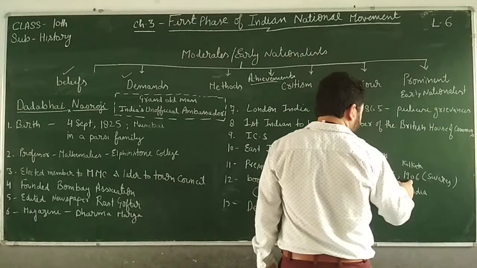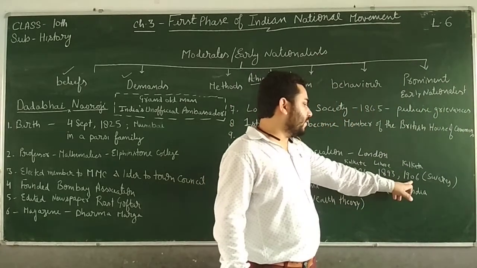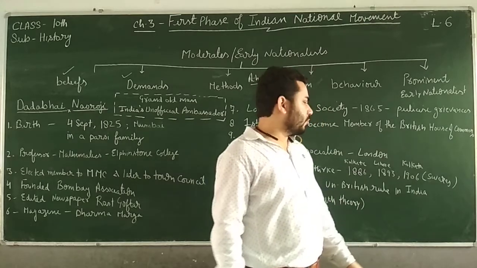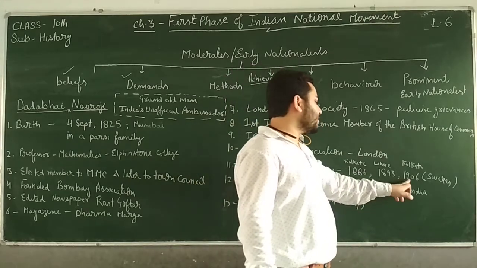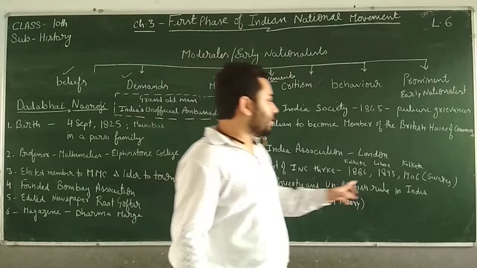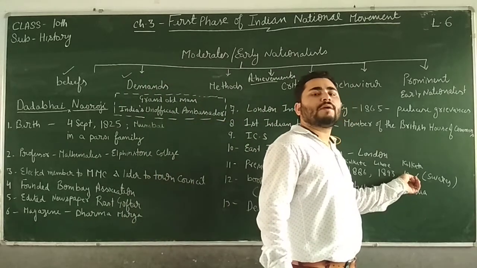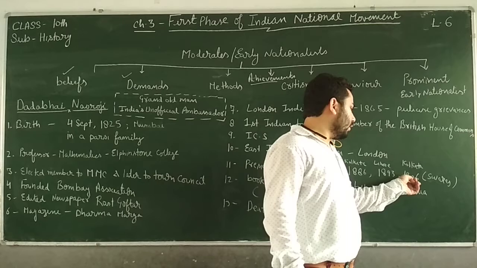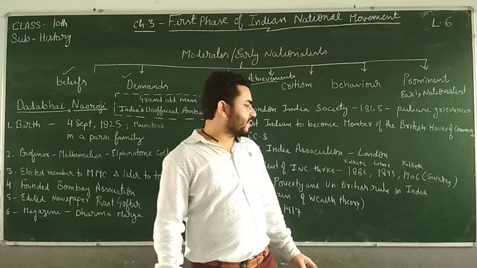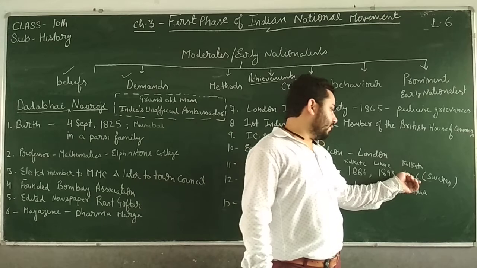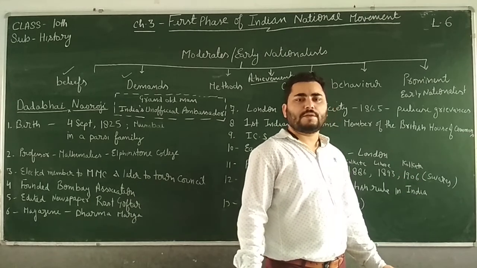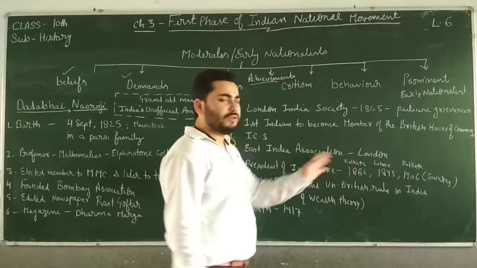So this was the time when the assertive nationalists were becoming more dominant, and they became so dominant that they convinced Dadabhai Naoroji to declare Swaraj for the first time from the platform of Congress. Okay, from the Congress platform, it was the first time, 1906, that Swaraj was declared. So you will have to remember all these things.